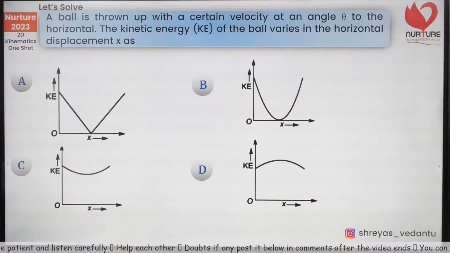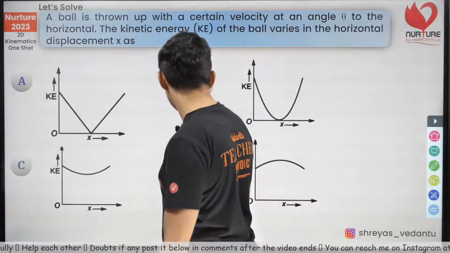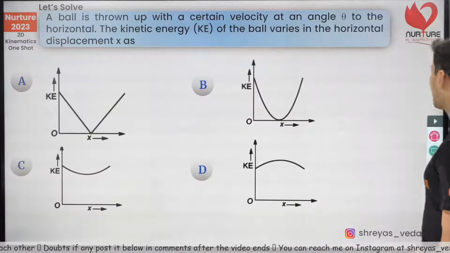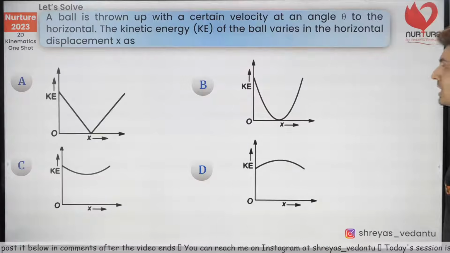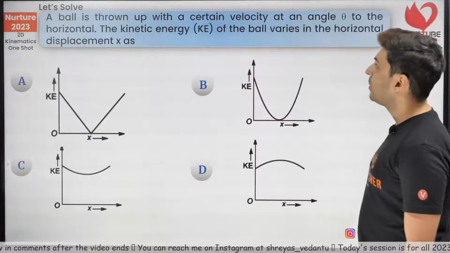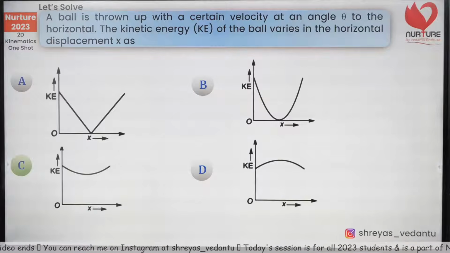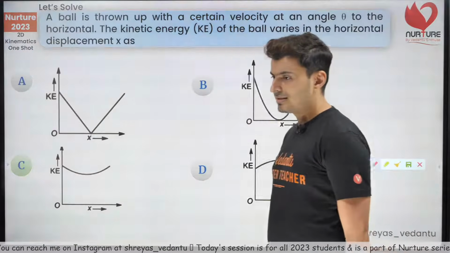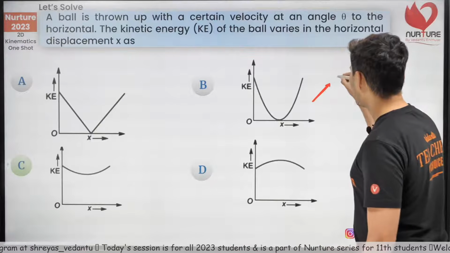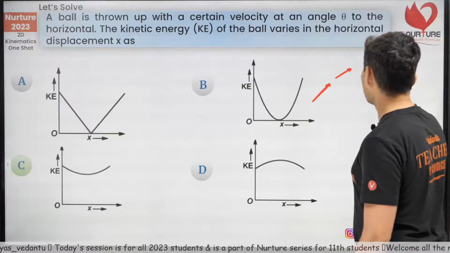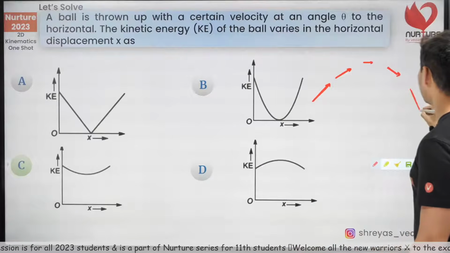Achha, let's see how many of you can do this. Many of you are saying, some of you said D. Achha, interesting. When you throw the ball up, how does the kinetic energy change with displacement? Guys, this should be an easy one. When a ball is thrown up with certain velocity at an angle theta to the horizontal. Guys, the answer is C, right? The answer is C. Yep, it is C. Why? Because initially the velocity is high, then the velocity becomes less, then the velocity becomes even less, then again it increases, and then again it increases.